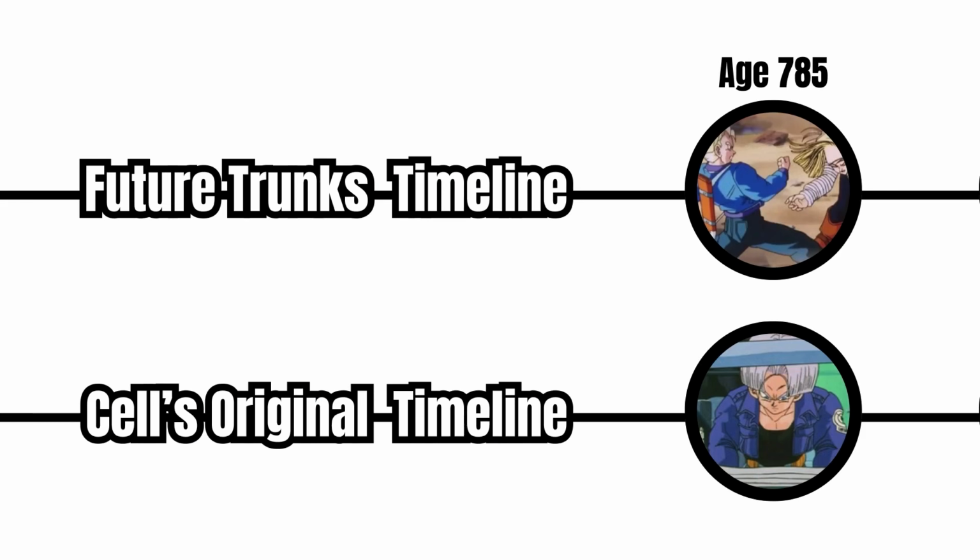Age 785. In the Future Trunks timeline, Trunks travels back to age 767 to help the Z-Fighters fight the androids and find a way to save his own future. After Perfect Cell is defeated in the main timeline, Trunks returns to his era and destroys androids 17 and 18. On the other hand, in Cell's original timeline, Future Trunks returns home after the androids are dealt with in the main timeline and uses their blueprints to shut them down and destroy them in his future.